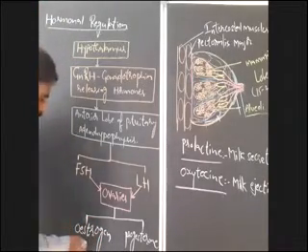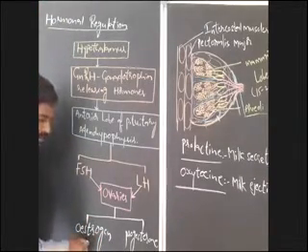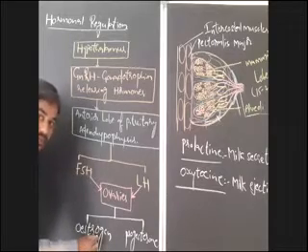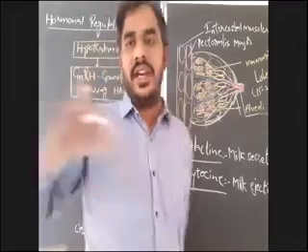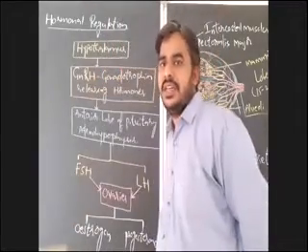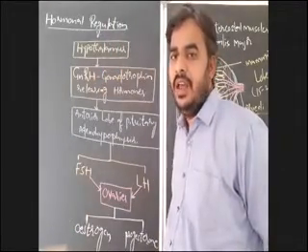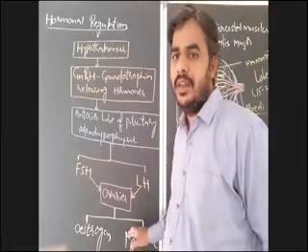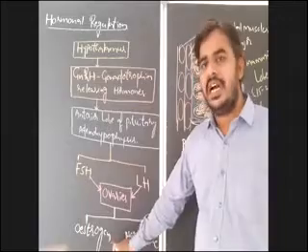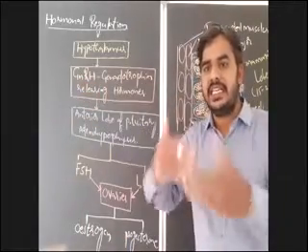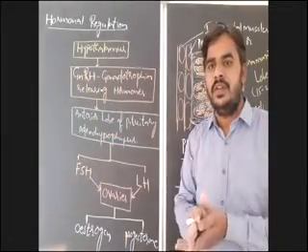Okay. Now this estrogen will act on which organ? This will act on the uterus. Estrogen will act on the uterus and cause regeneration of the endometrium. And what about progesterone? Progesterone is known as the pregnancy hormone. Once again, listen.